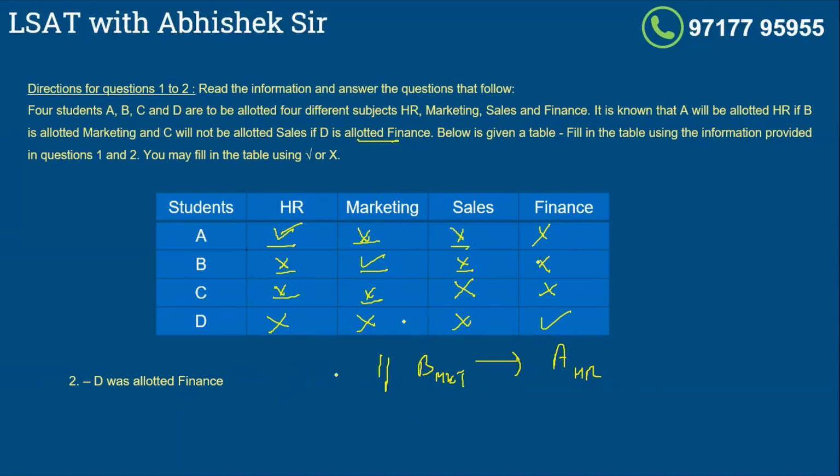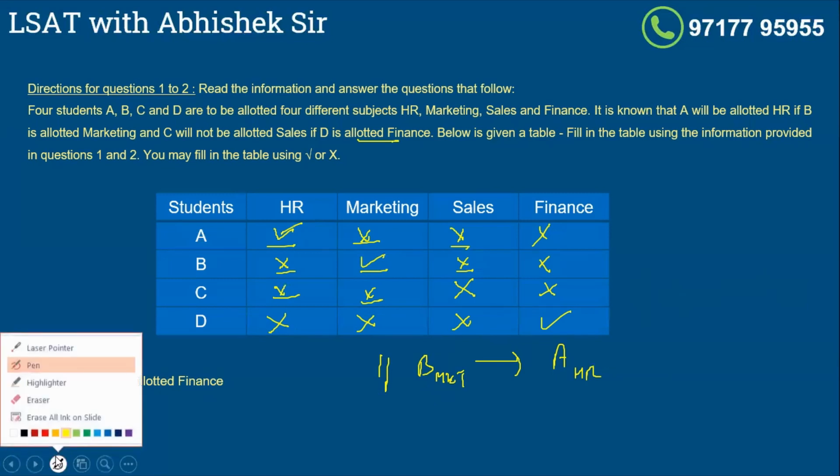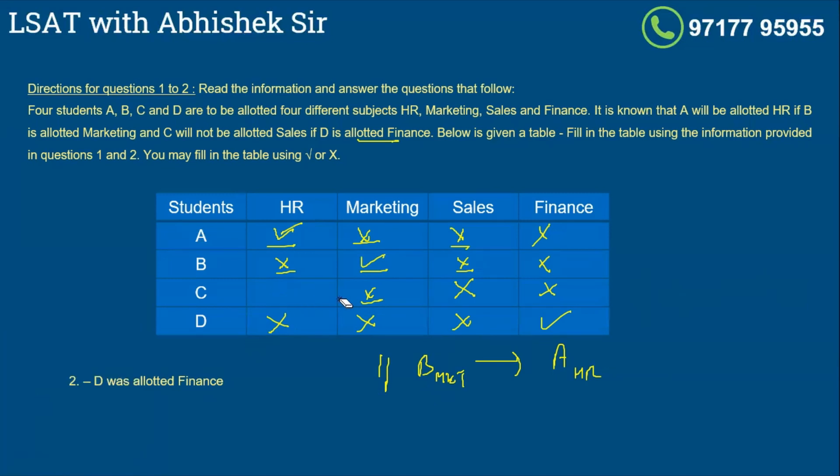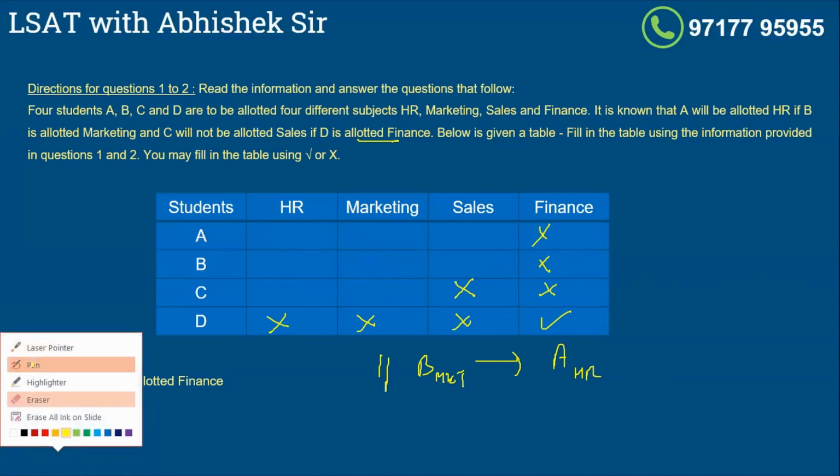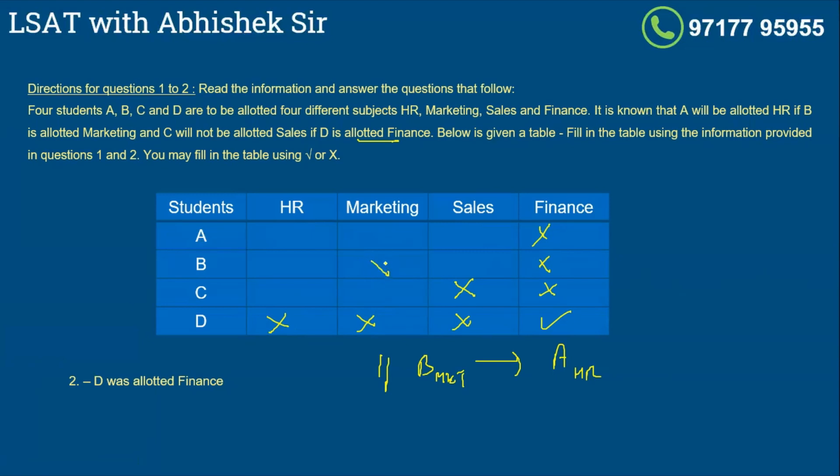So in this case, what has happened? Sales was not given to anyone and C was not given any subject, which is not possible. So fundamentally, it means that when D was allotted finance, B cannot be given marketing, right? So from this, I know that D cannot be given marketing. That's the only thing which I know. So let me use that. So I know B cannot be given marketing.